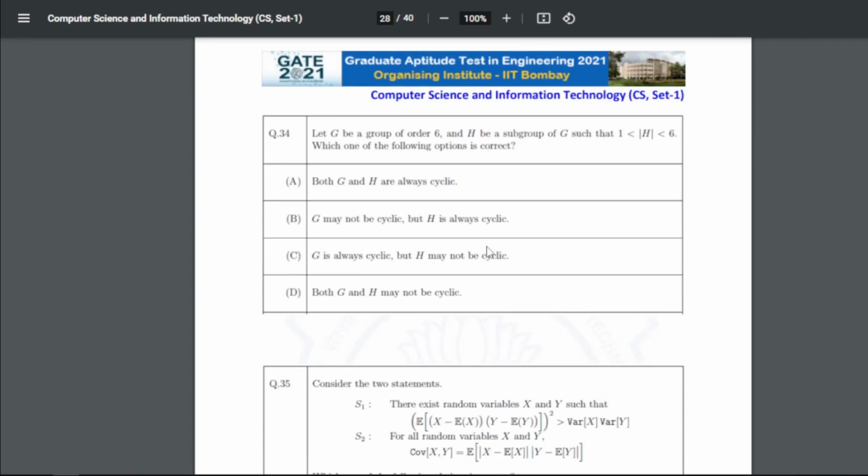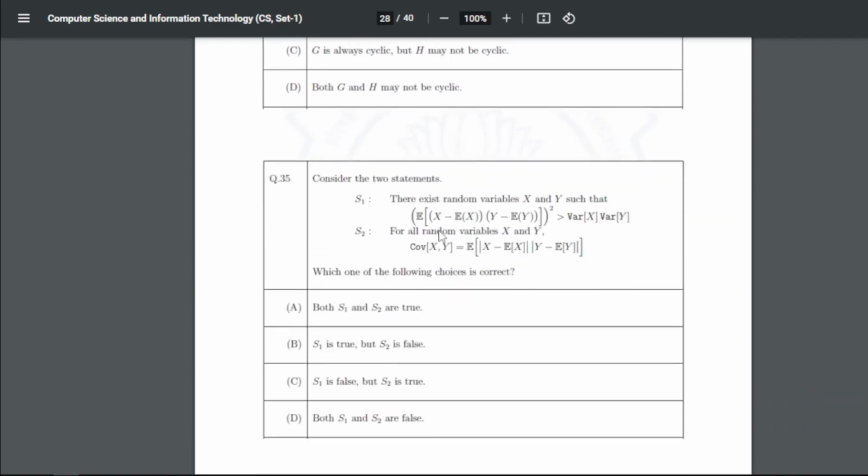34: let G be a group of order 6 and H be a subgroup of G such that 1 is less than |H| is less than 6. Which one of the following options is correct? So for 34 the answer is B: G may not be cyclic but H is always cyclic, right?